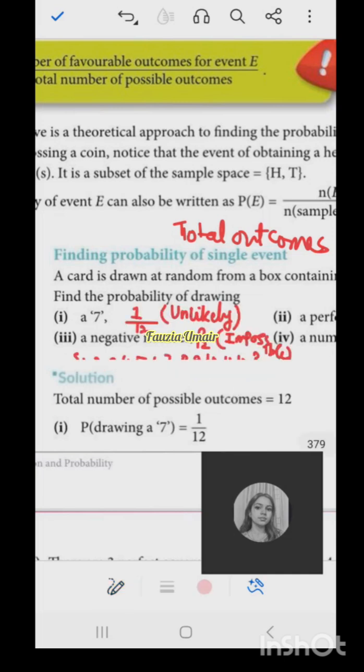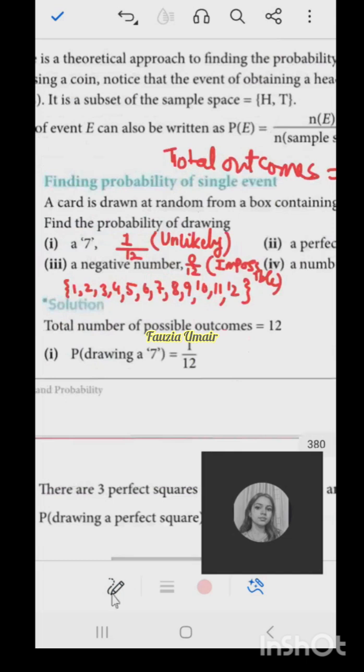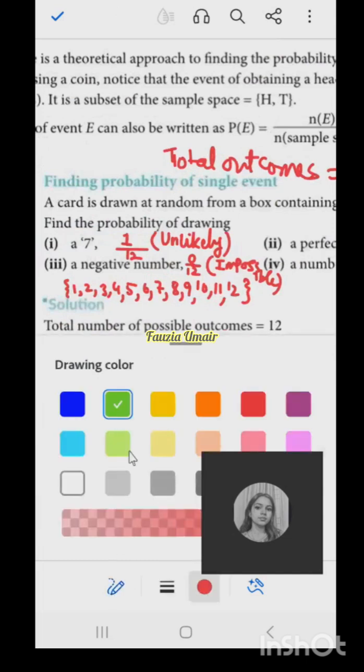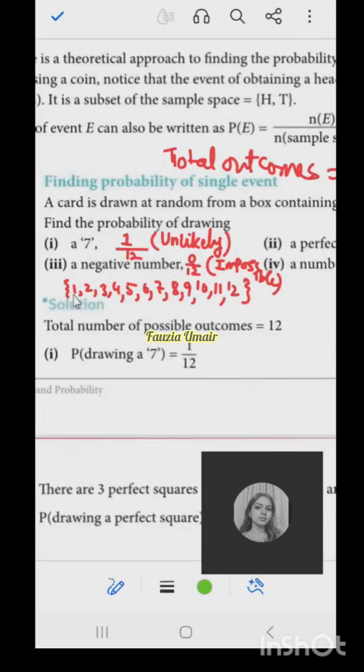Okay, so now the next one, a perfect square. So for this part, you need to know which of them are perfect squares. So you can tell me, is one a perfect square? Perfect square क्या होते हैं अमरीश? Square numbers, ma'am, होते हैं. Say 1 का square is 1. What is 2 का square? What is square of 2? 4. What is square of 3? Ma'am, 9. And what is square of 4? Ma'am, 16. So 16 is not here. It means there are 3 square numbers.